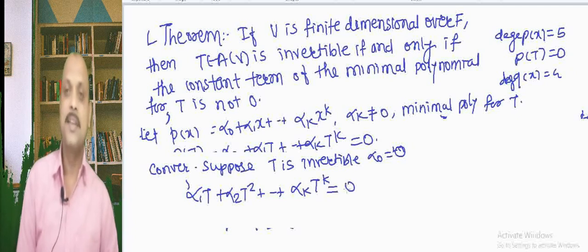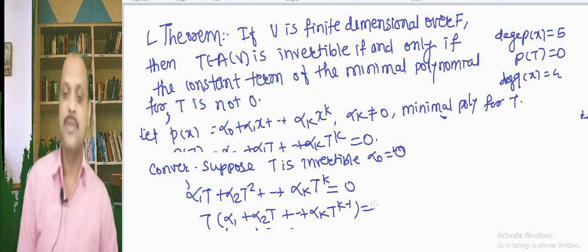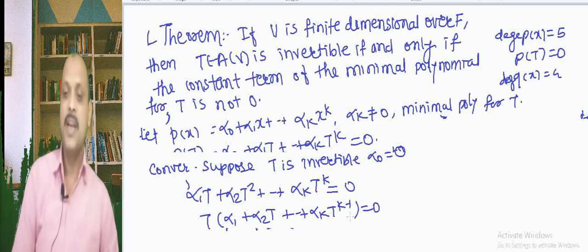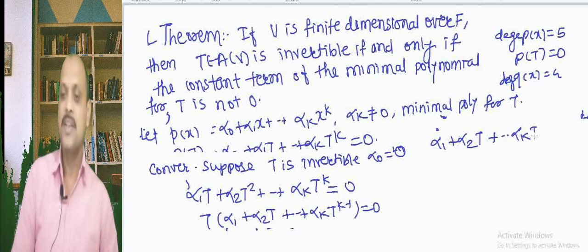Now, we can take T common: alpha 1 plus alpha 2 T plus ... alpha k T raised to k minus 1 equal to 0. In this, T is not 0, so we get alpha 1 plus alpha 2 T plus ... alpha k T raised to k minus 1 equal to 0, on operating on both sides.